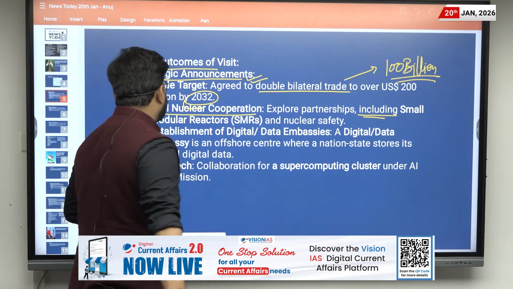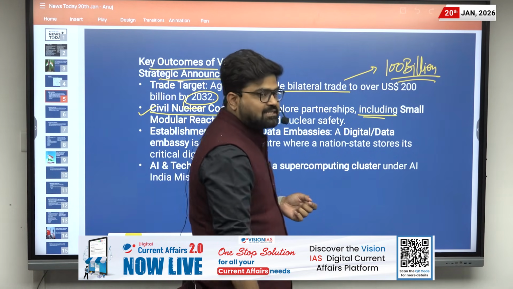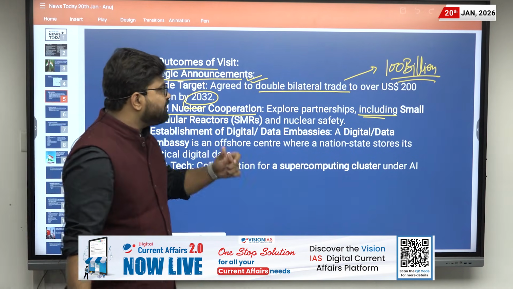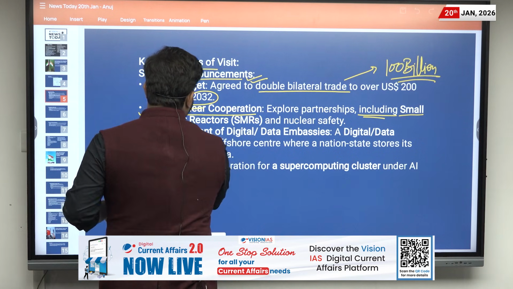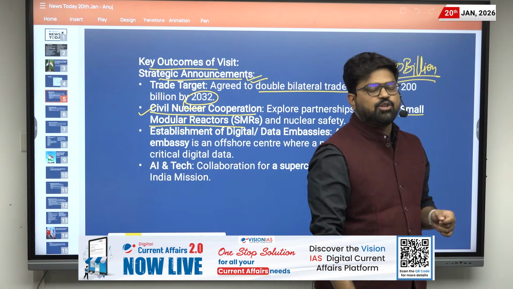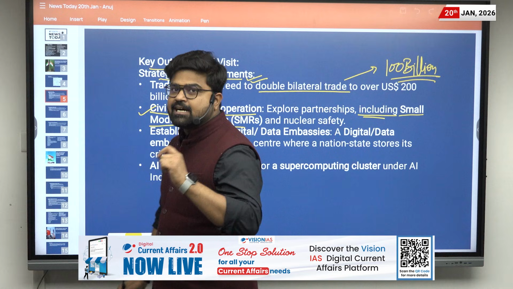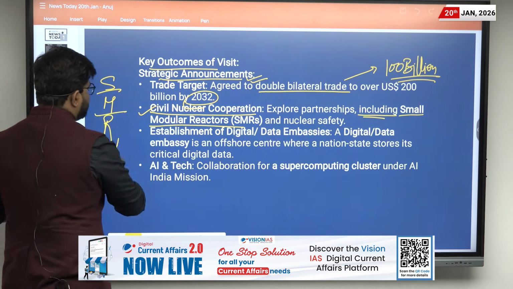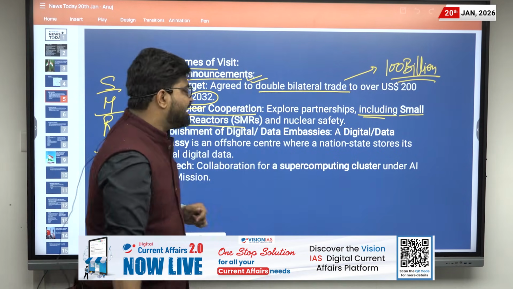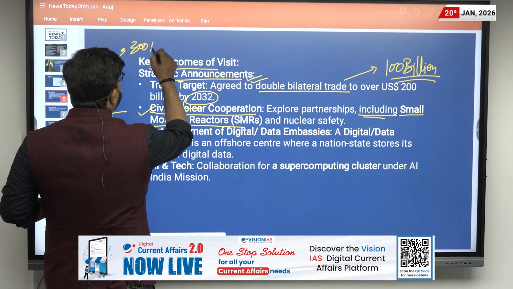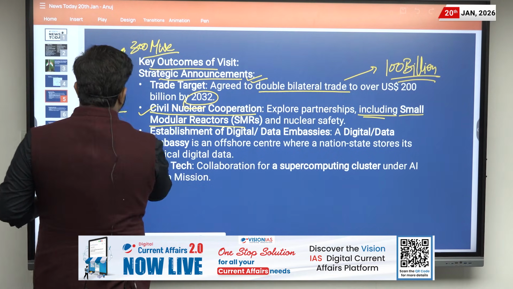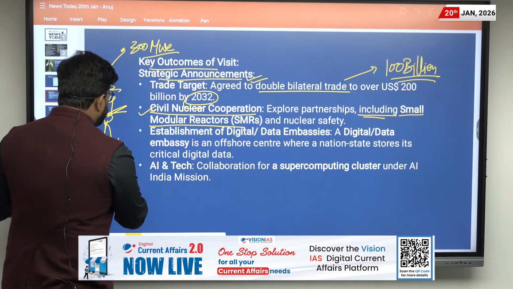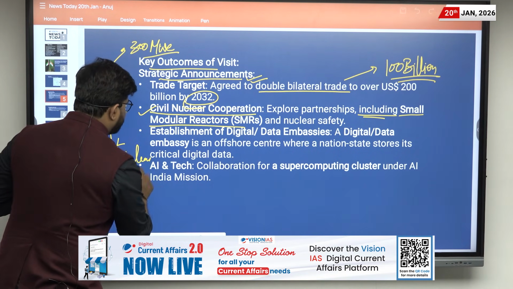The second strategic outcome was related to civil nuclear cooperation, where there is exploration of partnership in nuclear energy, specifically for the small modular reactor. If you are reading the newspaper, you might be coming across this term, small modular reactor. Small means its generation capacity is small, around 300 megawatts. Modular means it can be assembled. Reactor means there will be a nuclear fission reaction in it.